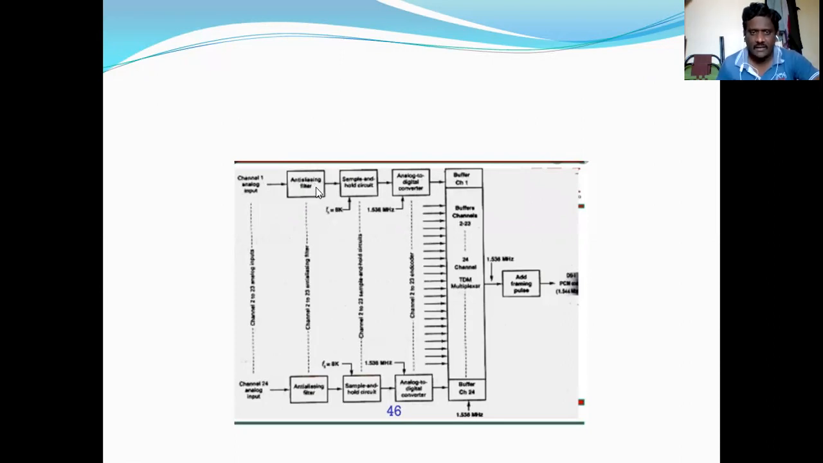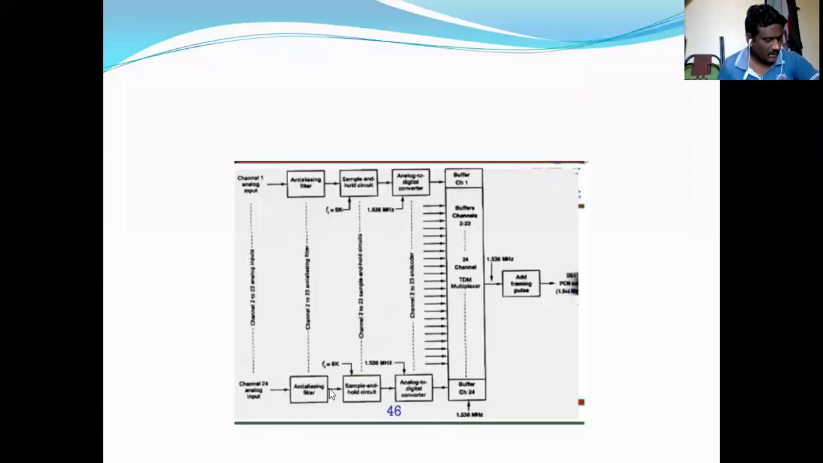This is the anti-aliasing filter. This is also an anti-aliasing filter. This is the sample and hold circuit. This is also a sample and hold circuit. This is the analog to digital converter. This is also an analog to digital converter. Then it is given to the buffer at channel 1. Likewise channel 2, channel 3, channel 4, and so on, up to channel 24, which is given to this one.